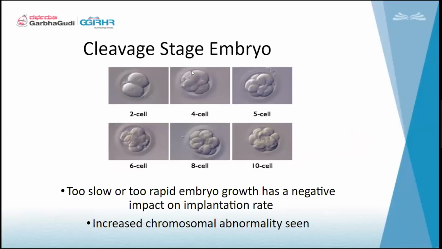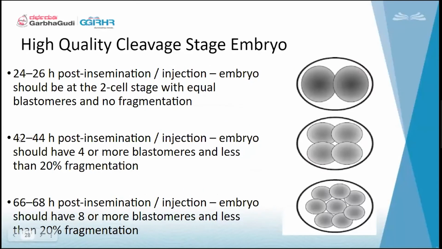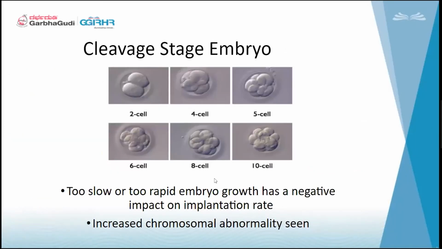So this is a 2 cell embryo, a typical 4 cell embryo. This is a 5, 6, 8 and 10 cell embryo. This is a normal embryo. This is how it should look. There should be no fragmentation and equal blastomere arrangement. Too slow or too rapid embryo growth has a negative impact on implantation rates. Increased chromosomal abnormality is also seen in too rapid or too slow embryos. So whatever stage we have told, it should be stage specific, time specific.